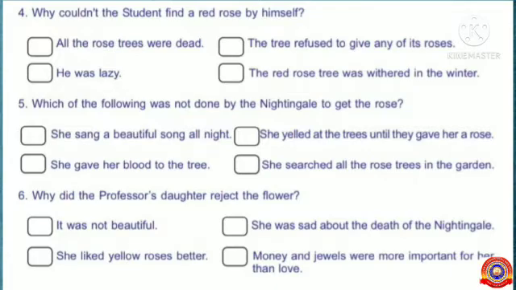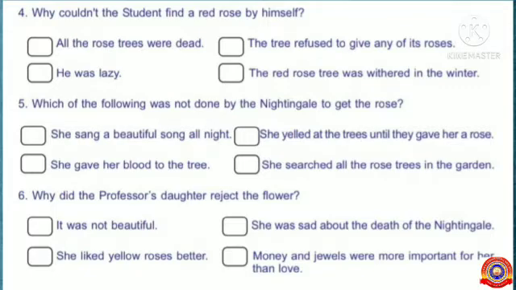Next question. Which of the following was not done by the nightingale to get the rose? First option, she sang a beautiful song all night. Second one, she gave her blood to the tree. Third one, she yelled at the trees until they gave her a rose. Fourth option, she searched all the rose trees in the garden. Which one is the correct answer? Yes, some of you are telling the correct answer. She yelled at the trees until they gave her a rose. So put a tick mark in that box.